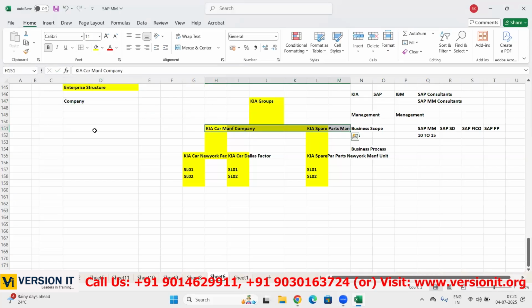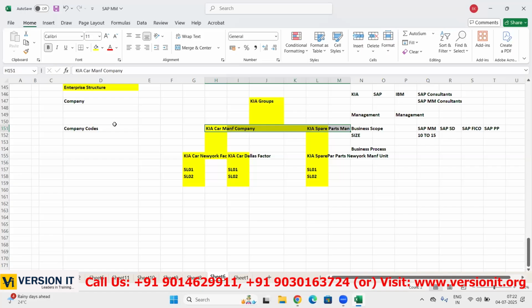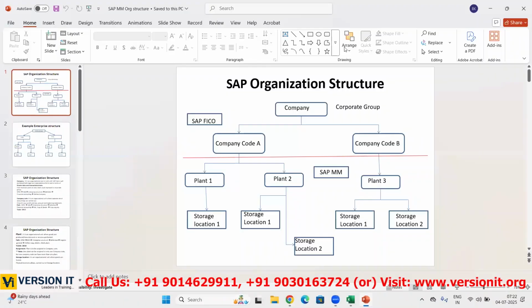These manufacturing companies are called company codes in SAP language. So the top level is a company group, and that group is called a company. It can be Tata group, Reliance group, Nestle group, or Dell Electronics group, or whatever it may be. That top level is a company. Next, the different businesses are considered company codes, and factories are considered plants in SAP language. Let us have some definitions of these things. Here you can see some SAP organization structure.